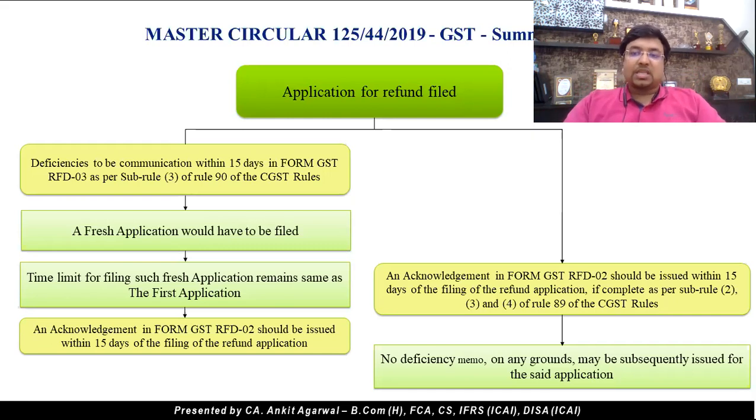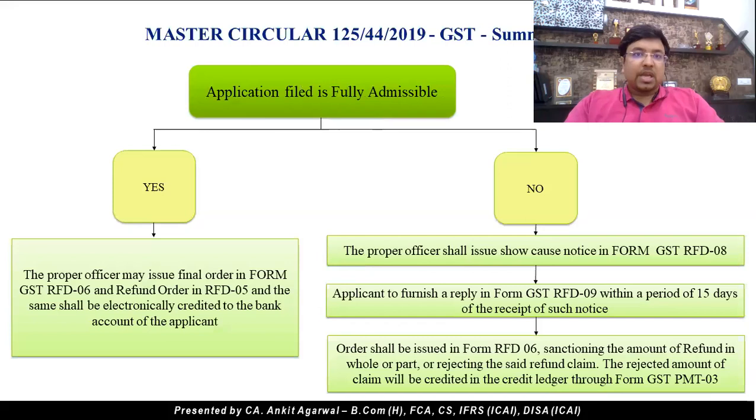Once the GST RFD 02 is received, no further deficiency memo can be issued by the department for the said application. If the amount we have claimed in the application is fully admissible, then the officer will pass the order in GST RFD 06 and we will get our refund as per the refund order in RFD 05, and the amount shall be electronically credited to the bank account of the applicant.